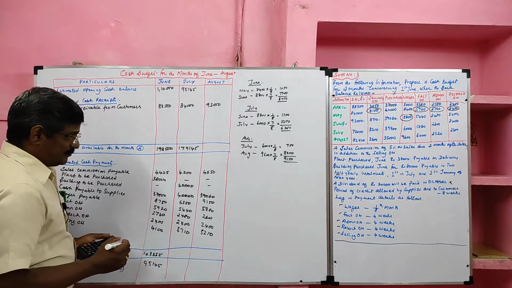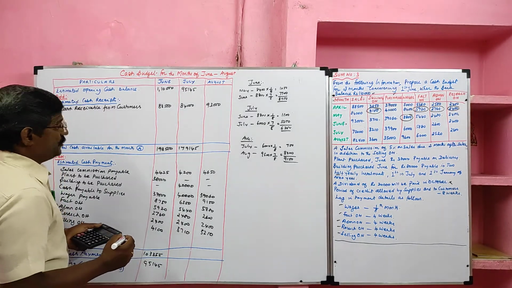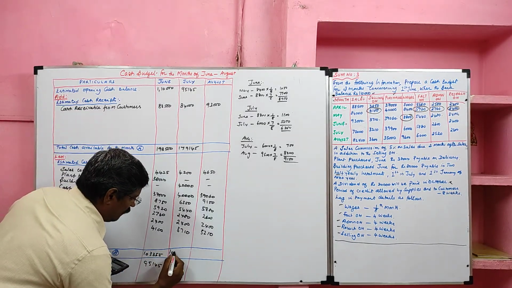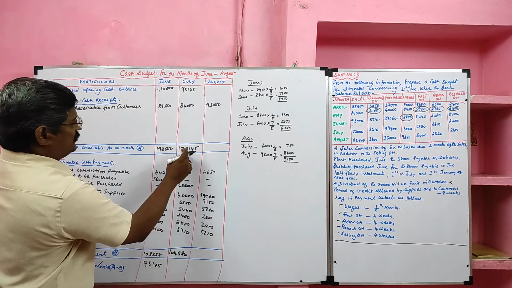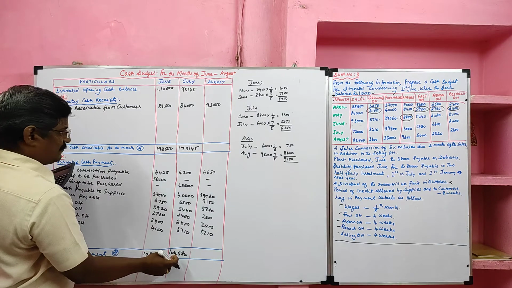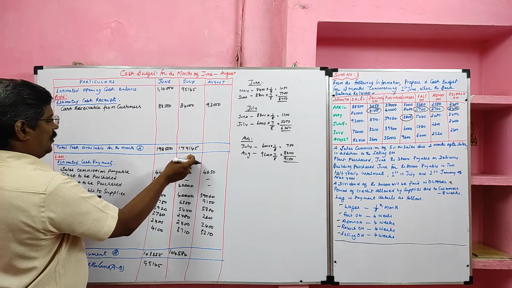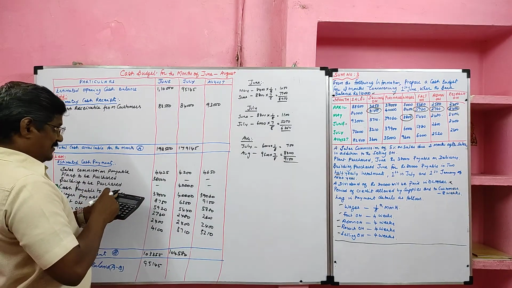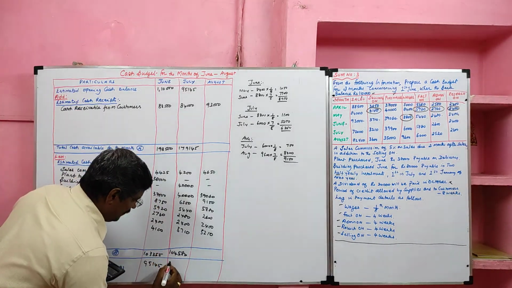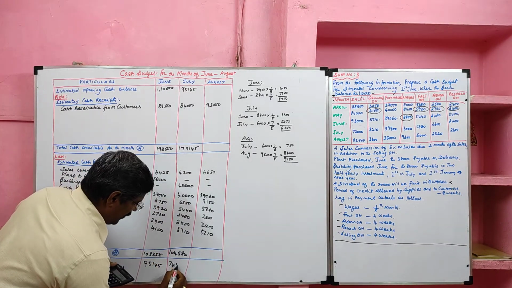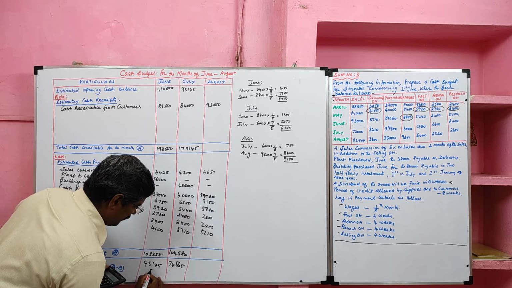So total cash payment in the month of July 1,04,580. Then we deduct it from total cash available, 1,79,145. So we are getting 74,565. This is also favorable balance.